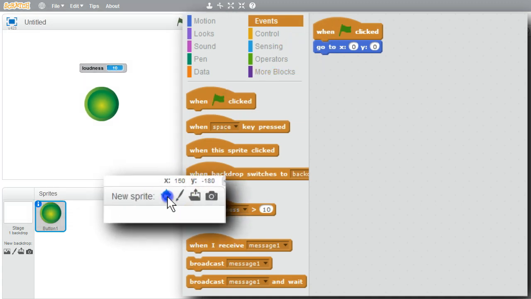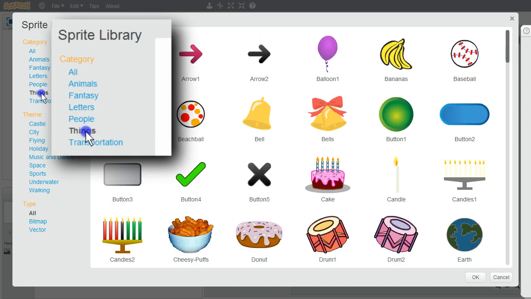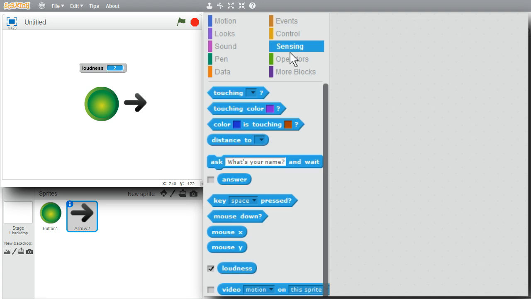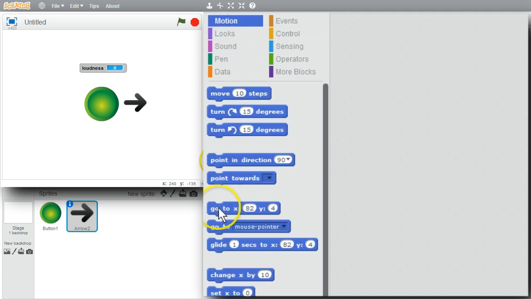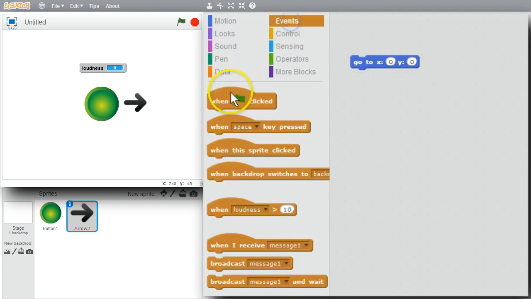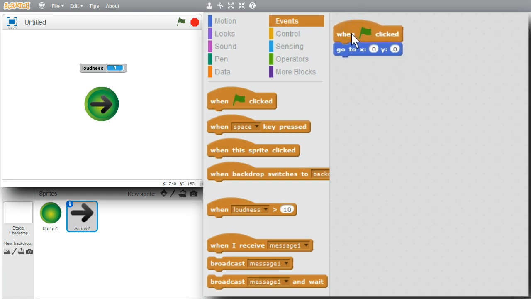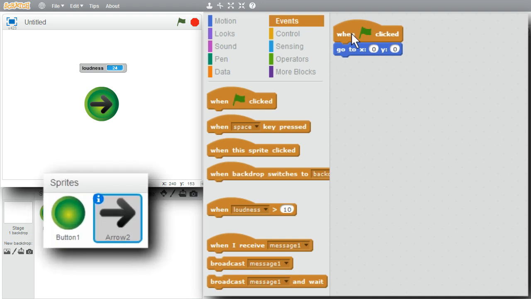I need my dial pointer. I'll go to New Sprite, Things, Arrow 2. I want the arrow to rotate around the middle. I'll go to Motion, go to, set it to 0, 0, Events, green flag. I'll run it. The arrow's a little bit too big right now, or the dial's a little too small. I want the dial to be a little bit larger.